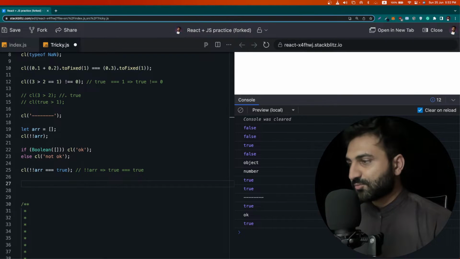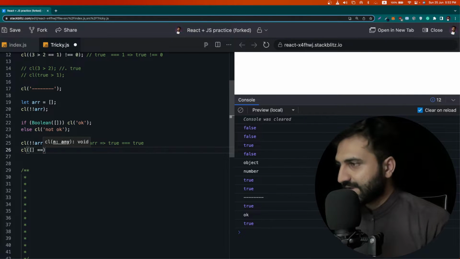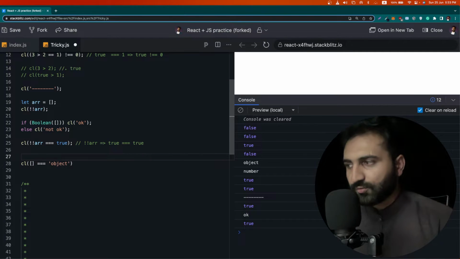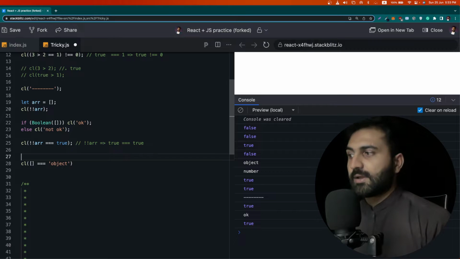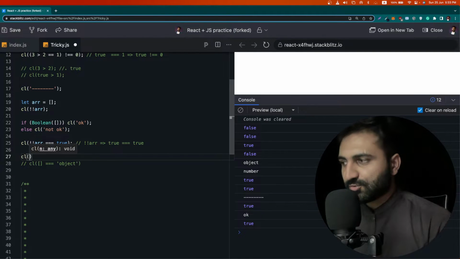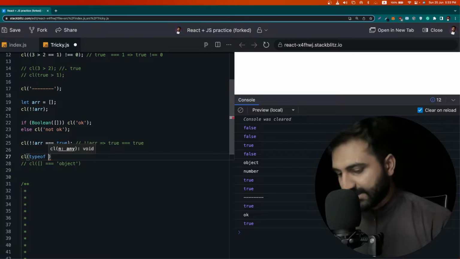So now let's move toward our next interesting question, which is empty array equal to object. You will say there is no sense in this question, but there is. Before this question, let me console out the output of typeof an empty array.